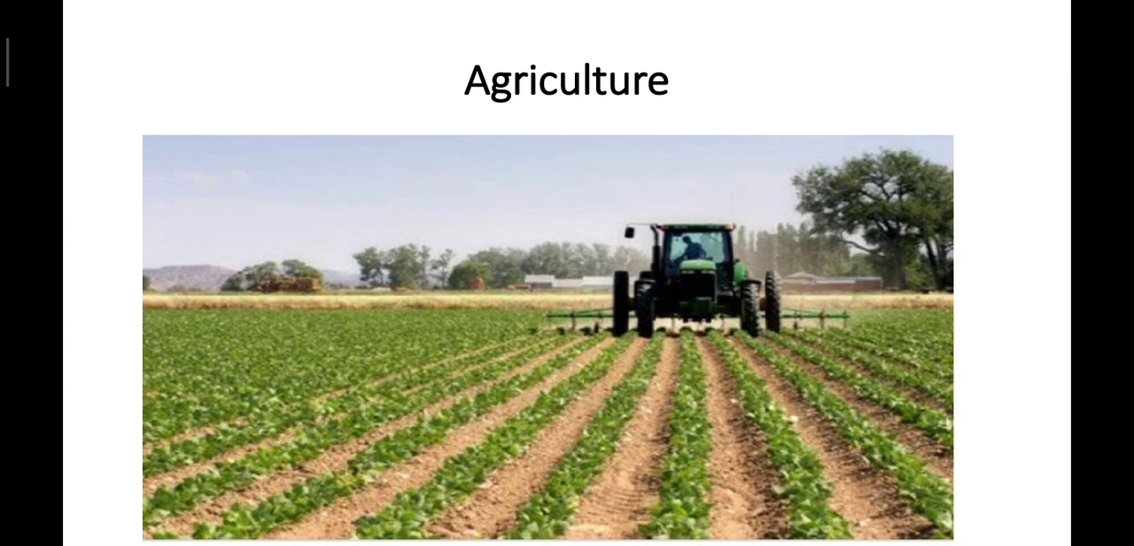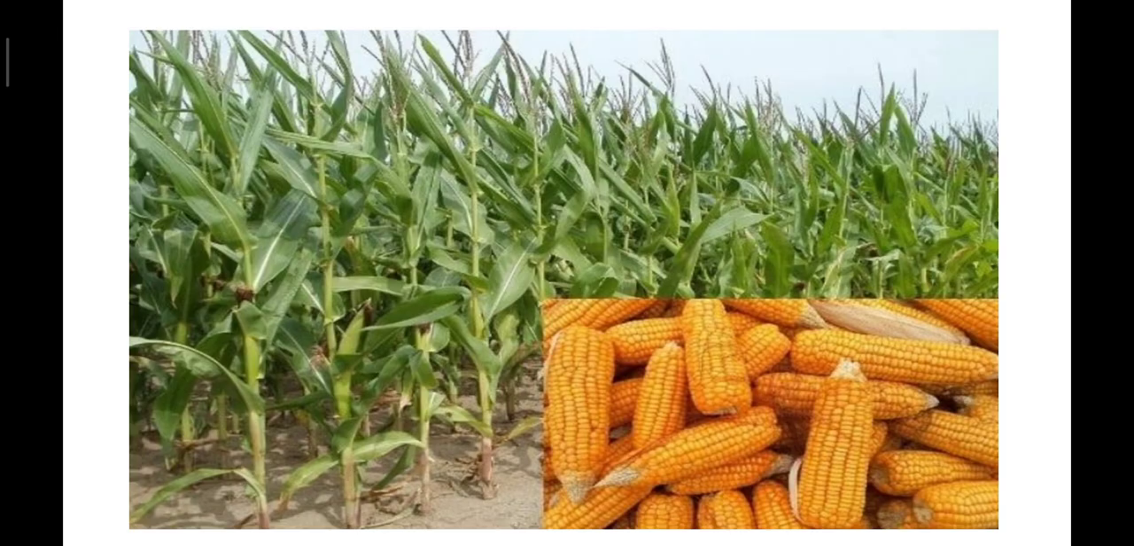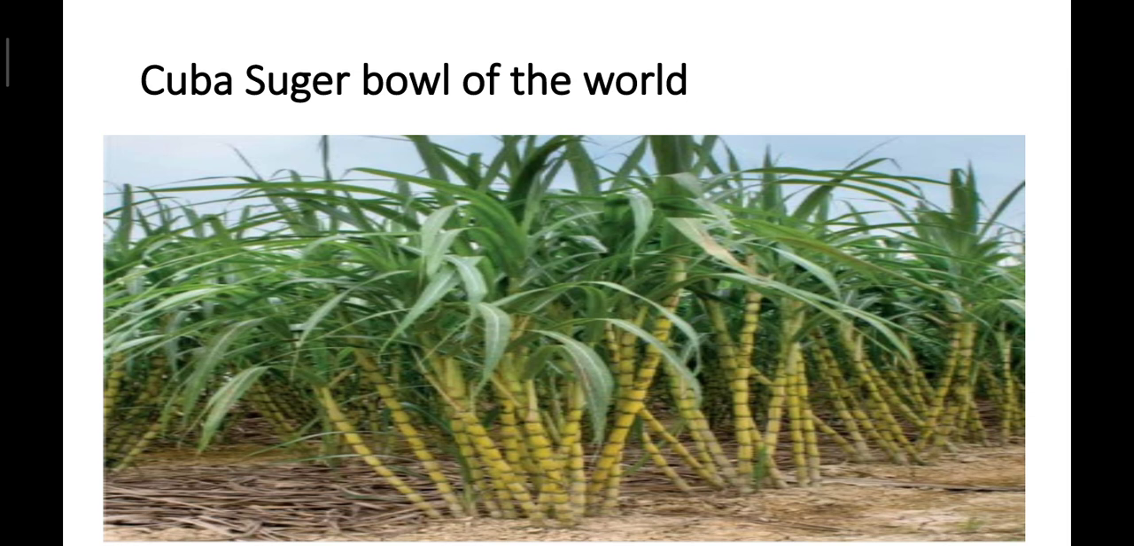Another one is sugarcane. Sugarcane is an important crop grown here, and Cuba is the third largest producer of sugar in the world. So Cuba is popularly called the sugar bowl of the world. Sugar beet is also grown in the USA, and it is the major source of sugar after sugarcane. Sugar production is very high in Cuba, so that's why it is called the sugar bowl of the world.